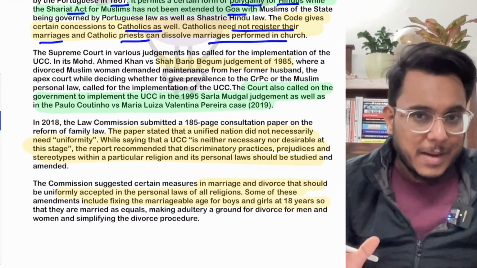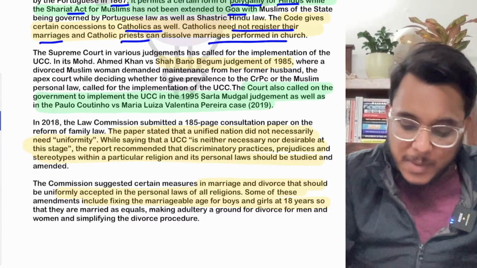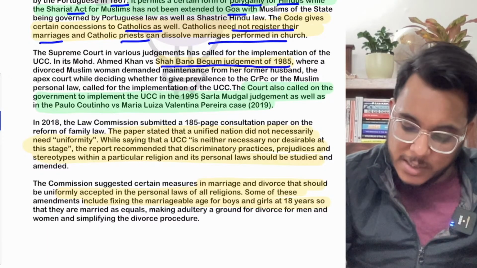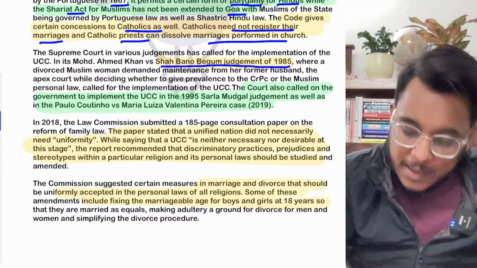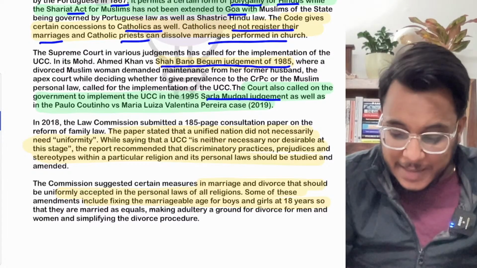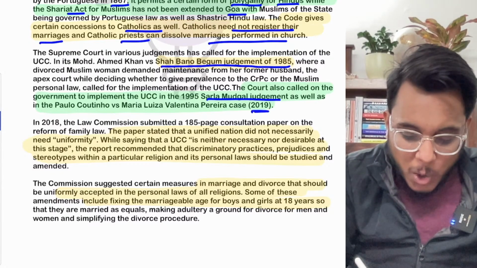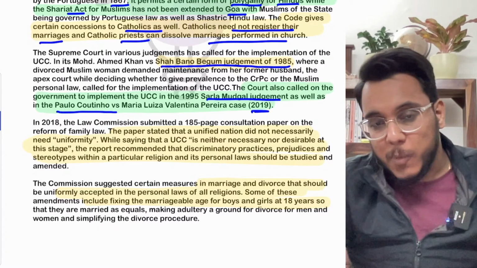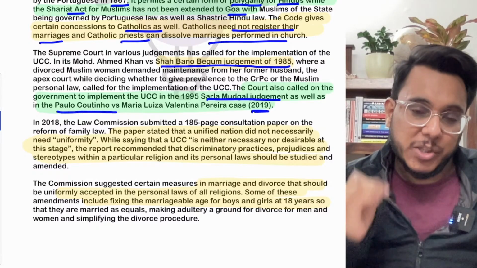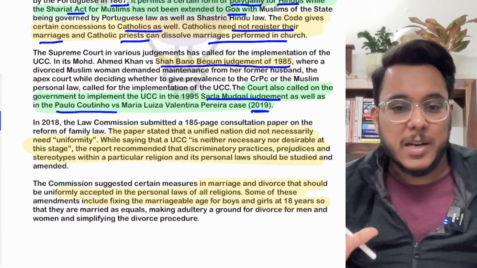The Supreme Court has said that UCC can be implemented, for example, in multiple judgments. In the Shah Bano Begum judgment of 1985, the Supreme Court suggested it. Then the Supreme Court also suggested UCC's application in India in the Sarla Mudgal judgment. And then recently in 2019 in the Paulo Coutinho judgment, the Supreme Court again suggested we should explore the implementation of UCC. So three Supreme Court judgments have been named here. Keep these judgments' names in your mind.